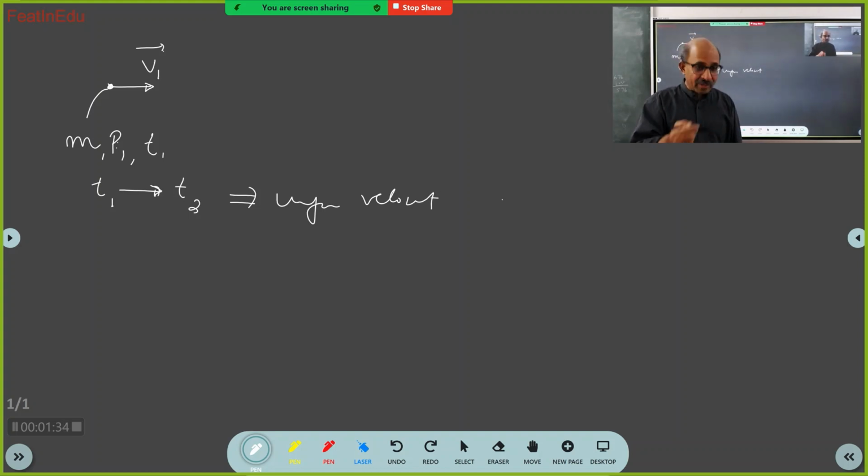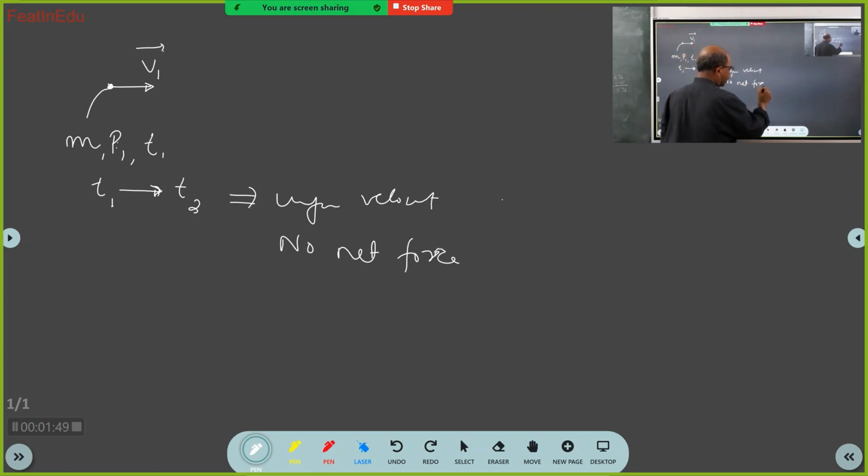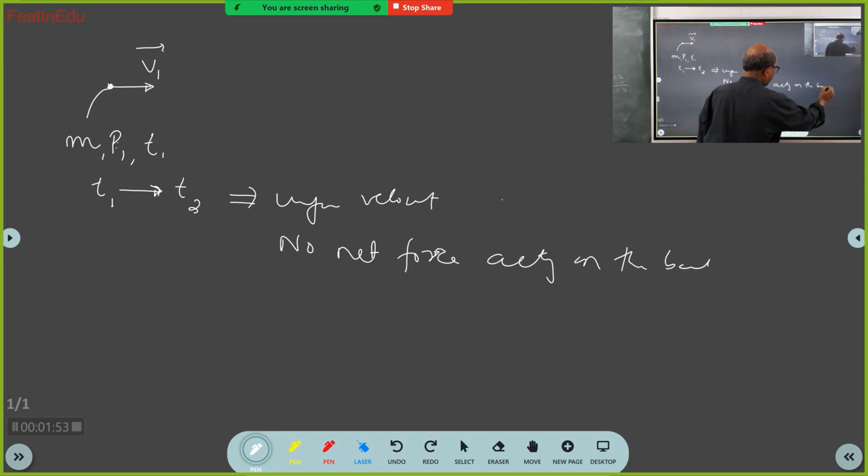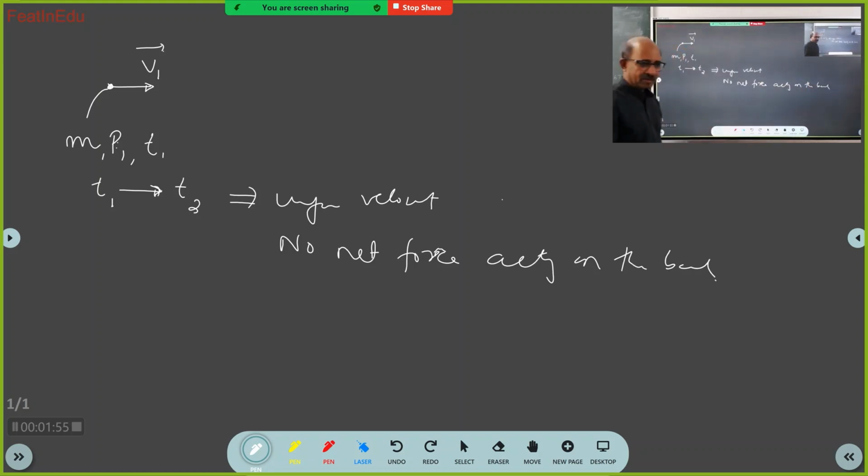Now I am asking you why it is moving with uniform velocity. Sir, because force is no action. No net force. Net force acting on the body. Understood? Yes, sir. That should be the answer.